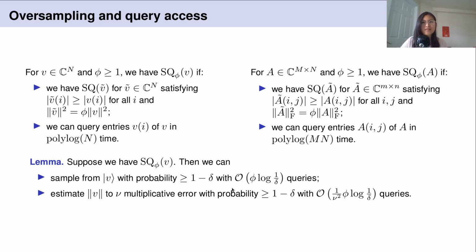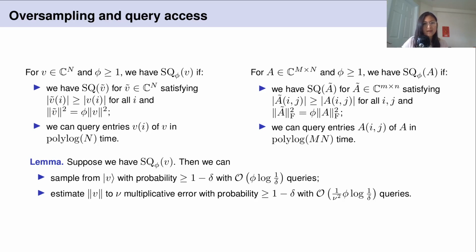So this lemma says that if we have oversampling and query access to v, we can get sampling and query access. We can respond to the sampling and query access queries as long as we pay an additional factor of phi, up to some failure probability and relative error in the norm query. And so you can sort of think about phi as being the cost of post-selection. So this is roughly what's going on here.